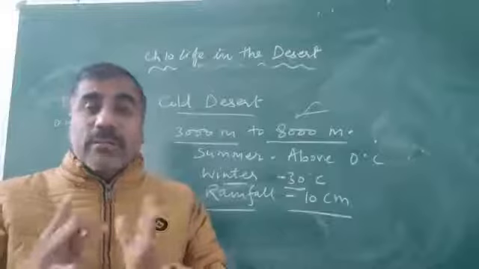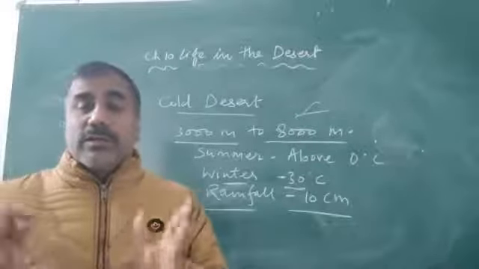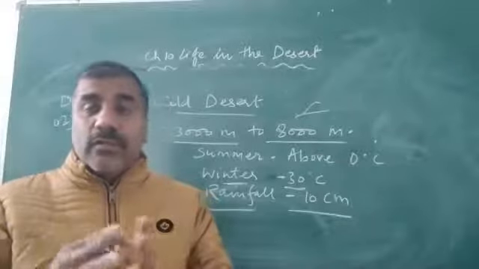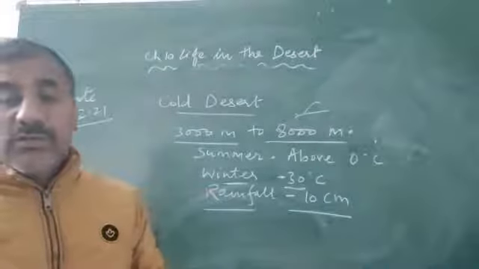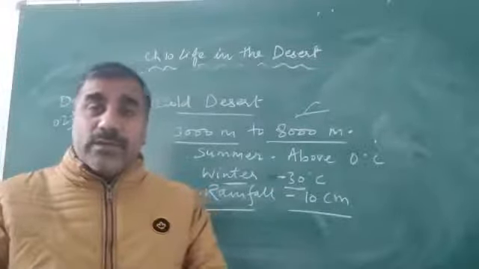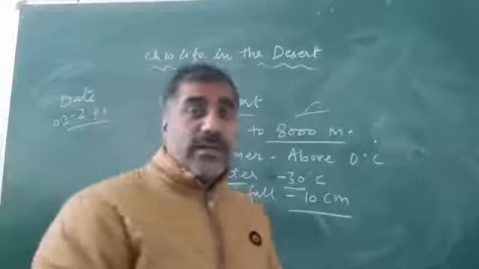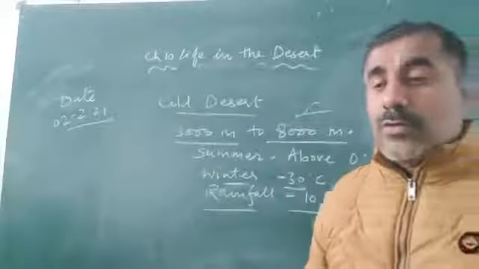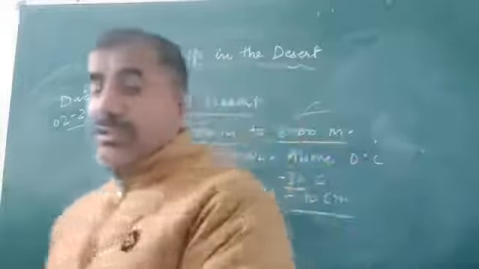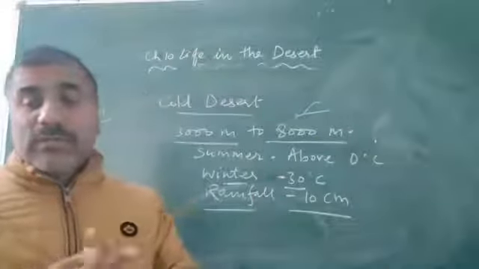And what type of wildlife is found there? Mostly robins, Tibetan snow cock, and sheep are found in that area which have such hair that can protect them from the cold climatic condition. So this is the wildlife. In Ladakh, wild goats are also found in that area.